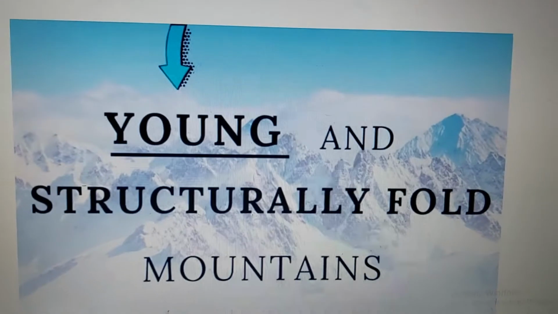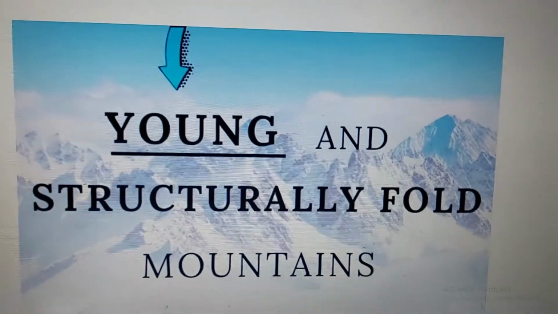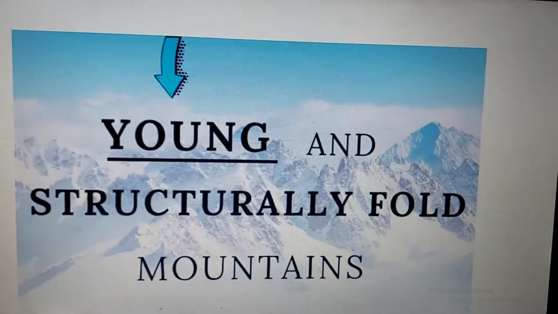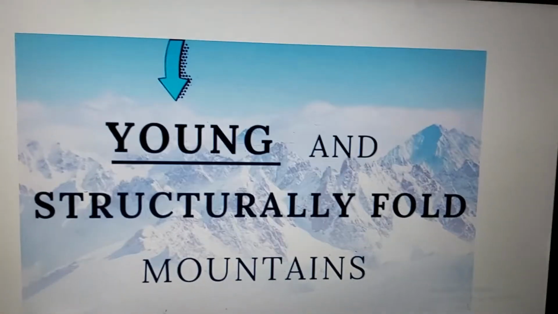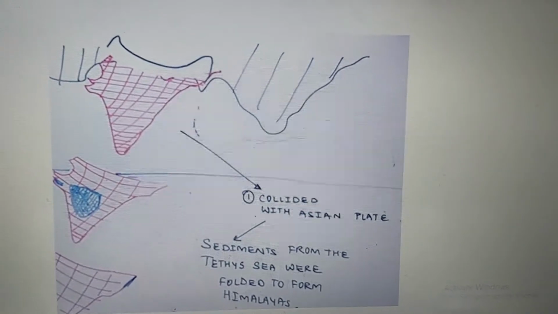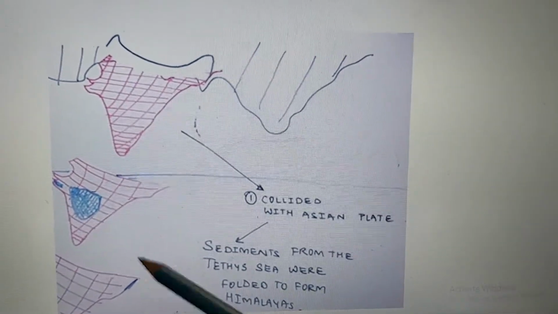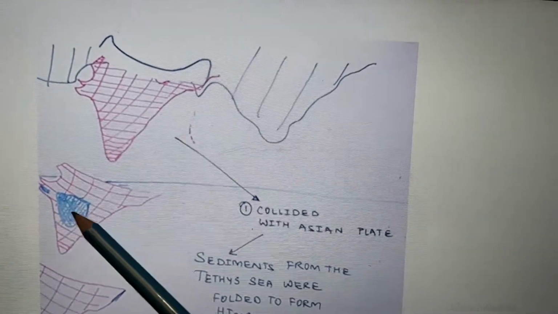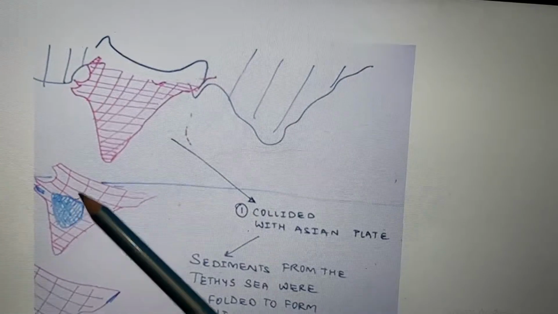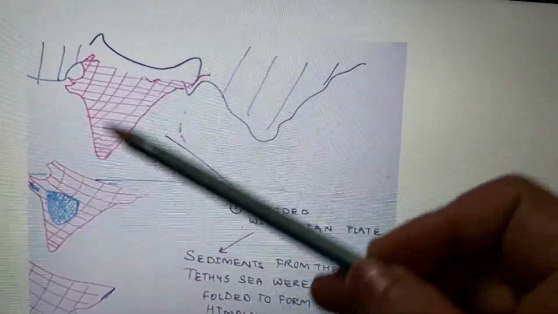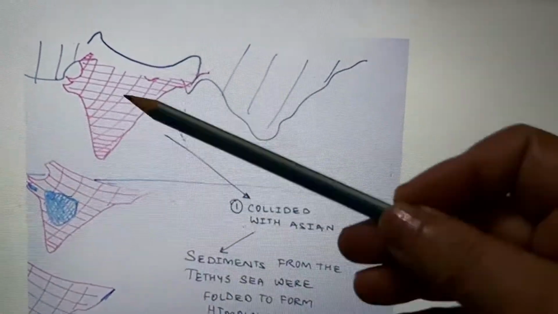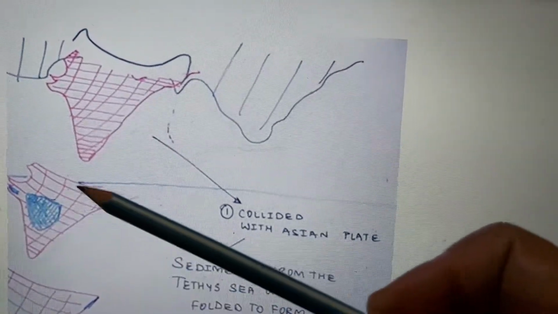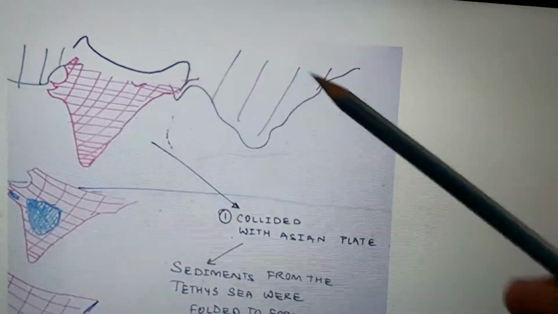When you talk about the Himalayas, the first thing we must mention is that they are young and structurally fold mountains. Why are they called young? Because when the Indian plate broke away from Gondwanaland, the Deccan Plateau, or Peninsula Plateau, was the oldest landmass and the first to be formed. Comparatively, the Himalayas are younger. Although it is millions of years, compared to the Peninsula Plateau they were recently formed.